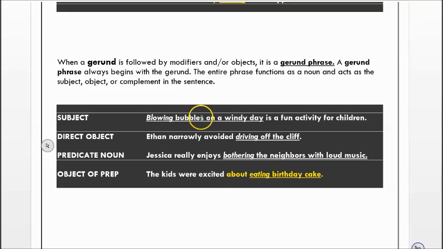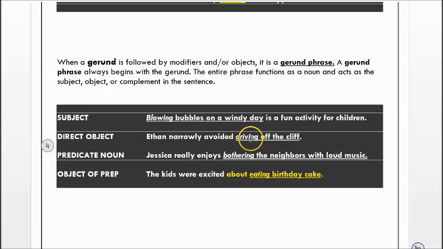So bubbles in this sense is the direct object. It's like, what do you enjoy blowing? Bubbles. And then on a windy day is a prepositional phrase. It is modifying blowing, telling us when you're blowing the bubbles. So this whole thing, blowing bubbles on a windy day, is the thing that is a fun activity for children. So the whole entire phrase is the subject of your sentence.